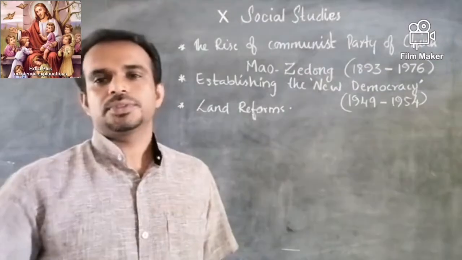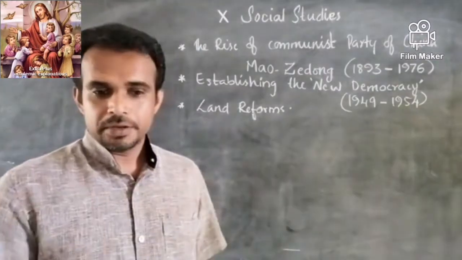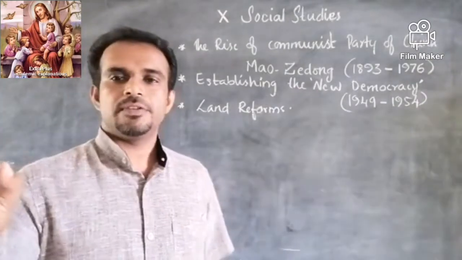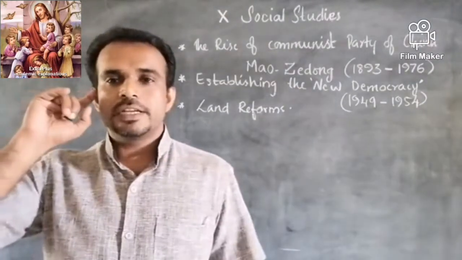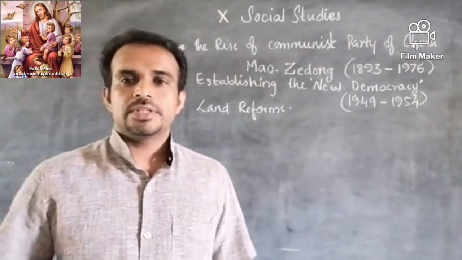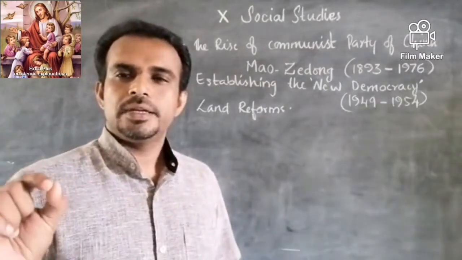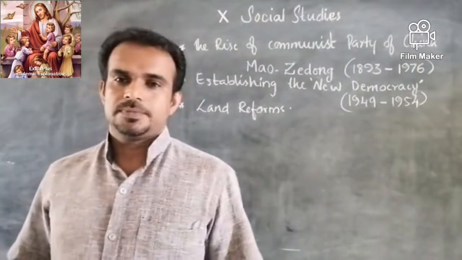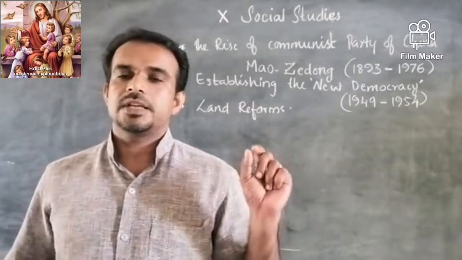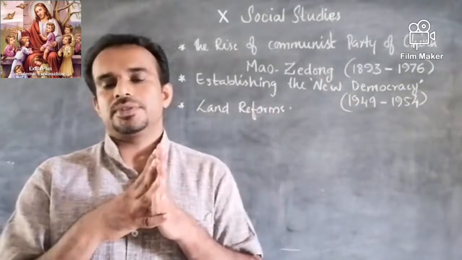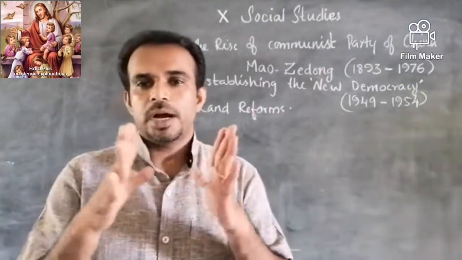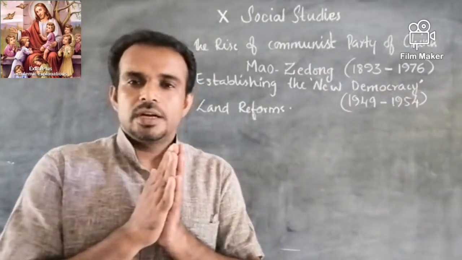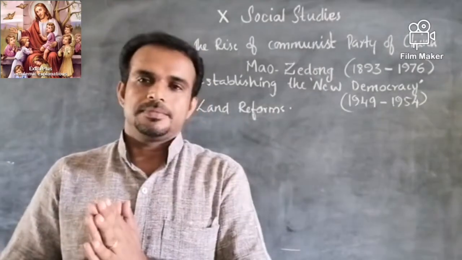Peasants, their problems were realized, and women, their problems. And for the women, he promised that if the Chinese Communist Party got back to power, he would forbid arranged marriage. So in China, there was a system that marriages would be arranged by two families. And the bride and bridegroom had nothing to do with the marriages. So that kind of marriages were forbidden.